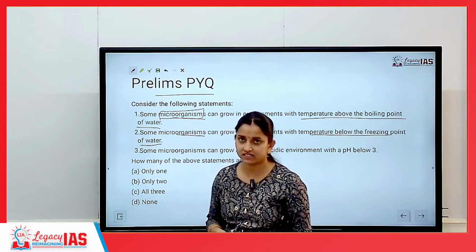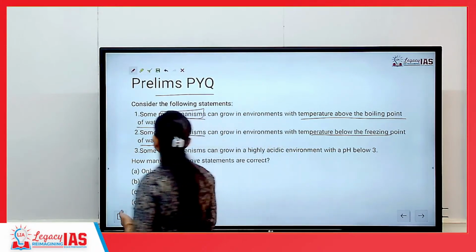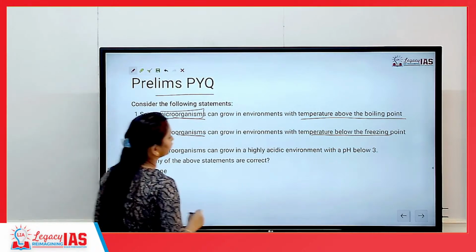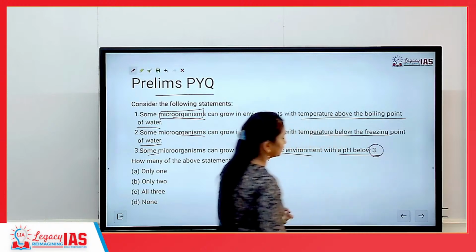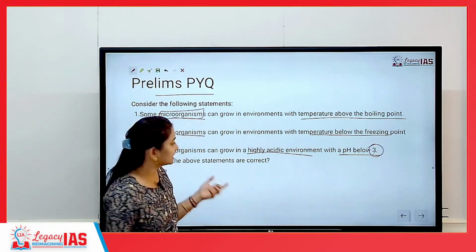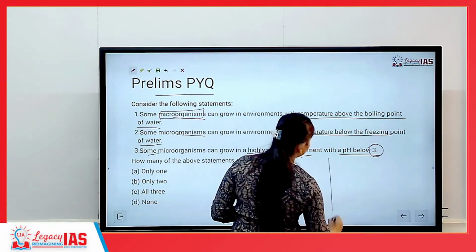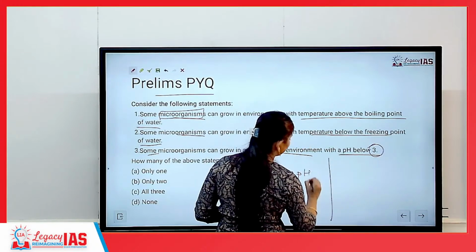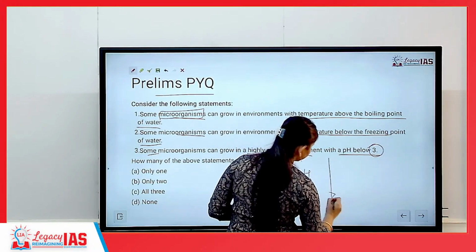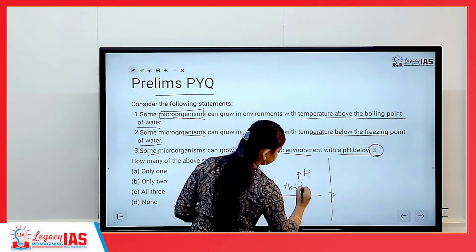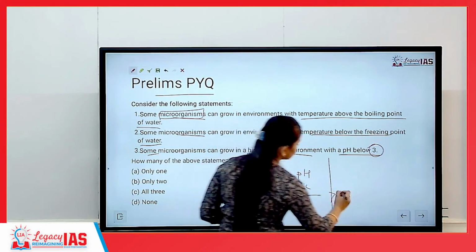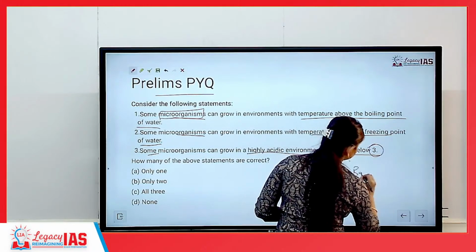The third statement says some microorganisms can grow in a highly acidic environment with a pH even below 3. So, what is an acidic environment? Acidic environment is any substance whose pH value is less than 7. If it is less than 7, it is called acidic. If it is more than 7, it is called basic.